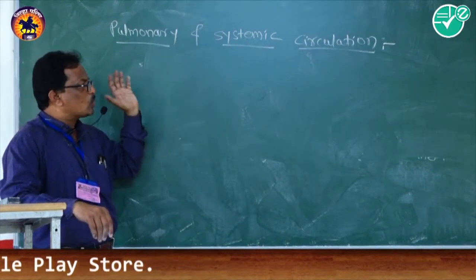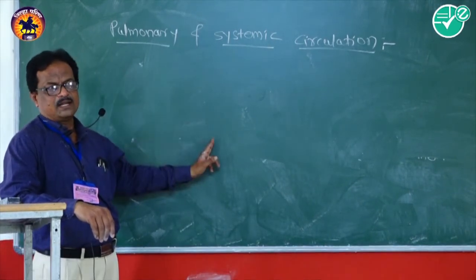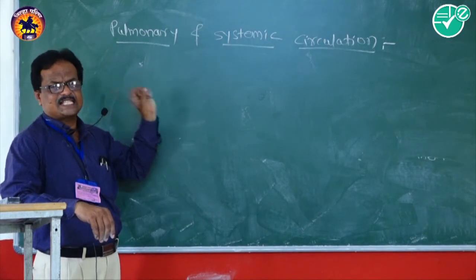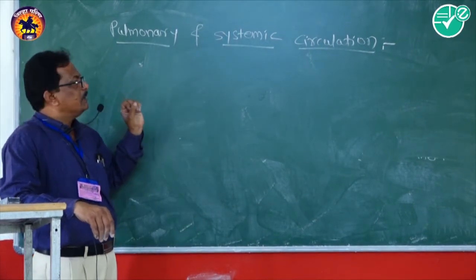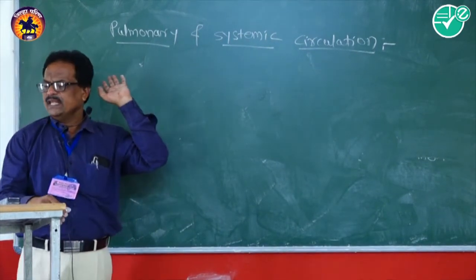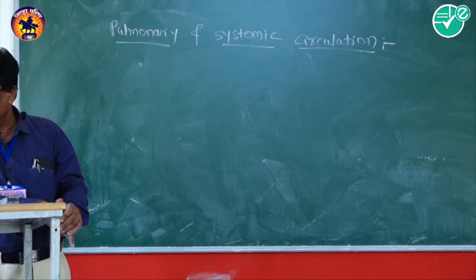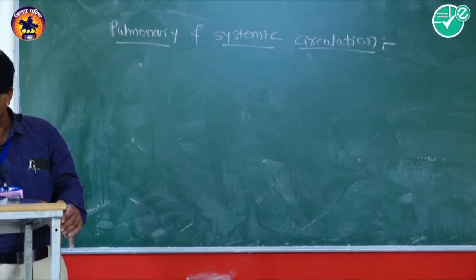That route traveled from the left ventricle through the body, except the lungs, is known as systemic circulation. That is the main difference between pulmonary circulation and systemic circulation.